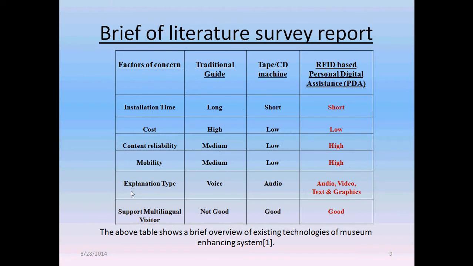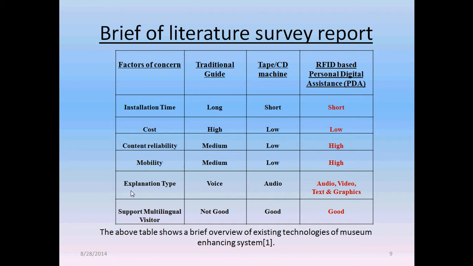Brief of the literature survey report. The above table shows a brief overview of existing technologies of museum enhancing systems. The main factors of concern are installation time, cost, content reliability, mobility, explanation type, and support for multilingual visitors. Traditional guide, tape or CD machine, and RFID based personal digital assistants are the three types of technology that exist in our real-time system.